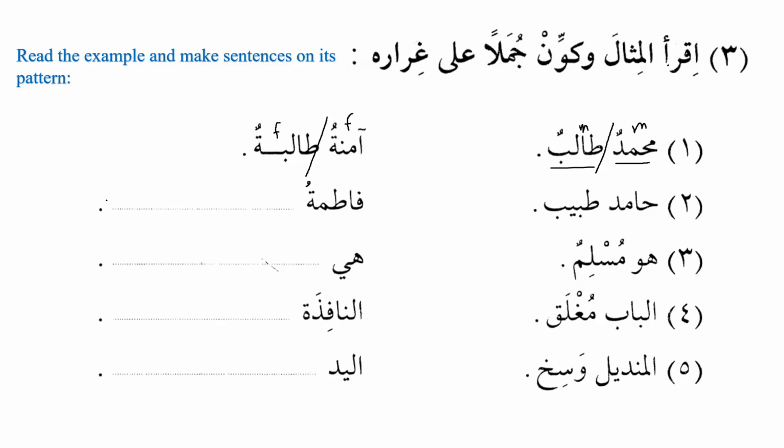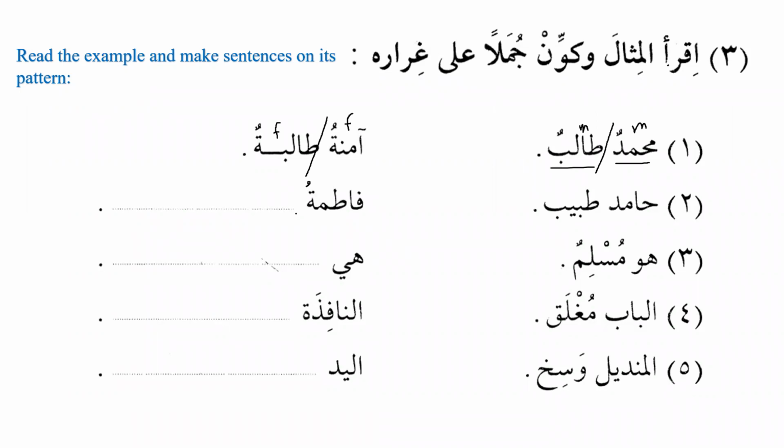Okay, there is a question: why do Aminatu and Fatimatu not have tanween? Yes, does anyone remember why is that? This is a noun that belongs to the category called mamnu min as-sarf, or we say diptote, or partially flexible.